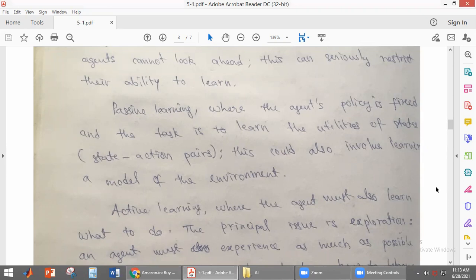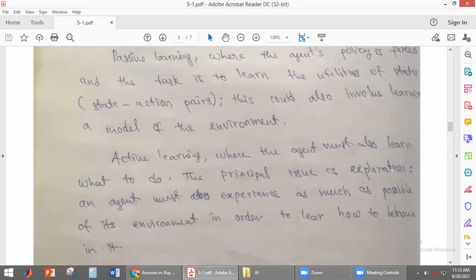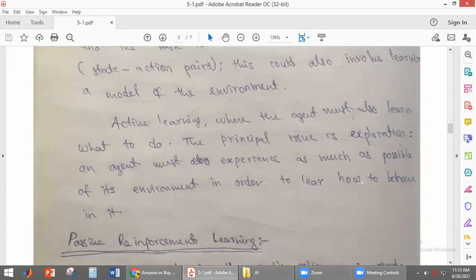Whereas in active learning, it does not have any policy. So the agent should also learn what to do next, what action it has to perform. That should also be learned by the agent. How will it be learned here? It will be learned by using exploration. The agent must experience as much as possible of its environment in order to learn how to behave in it. By experience, it will learn about the environment, and so it will learn how to behave in it. That is called active learning, students.